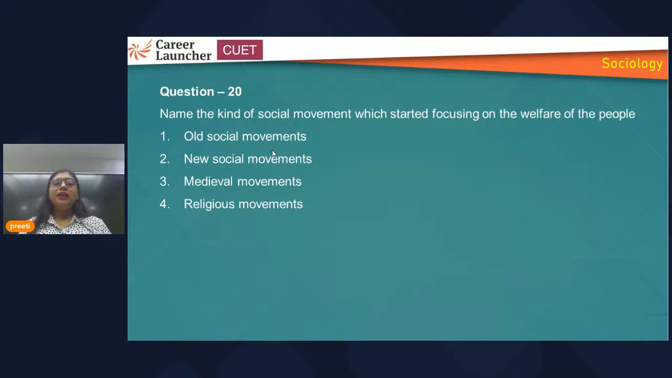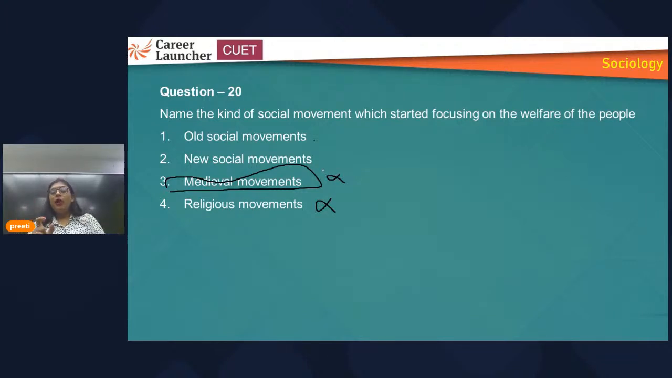Now, name the kind of social movement which started focusing on the welfare of the people. Welfare of the people. Now, here the options are: old social movement, new social movement, medieval movement, religious movement. There is nothing which is called medieval movement, so you need not give your time to thinking about that option. Religious movement, it is talking about social movement and welfare of the people, so religious will also be phased out. We are left with only old and new.